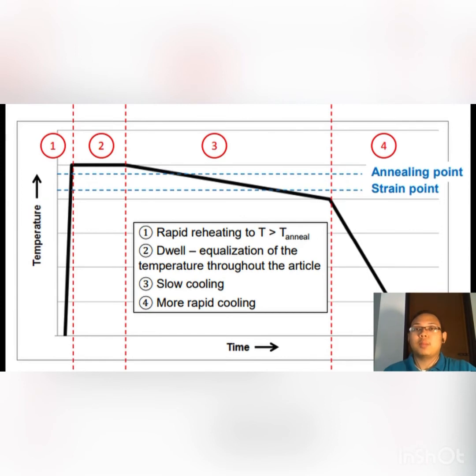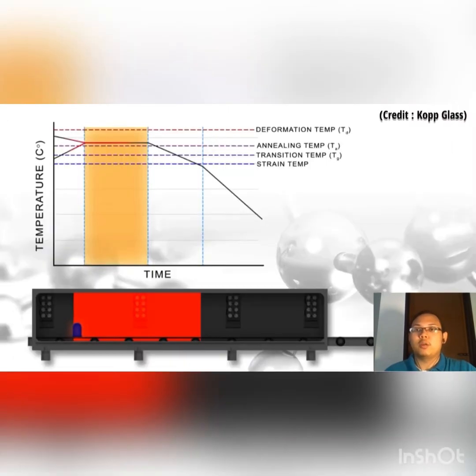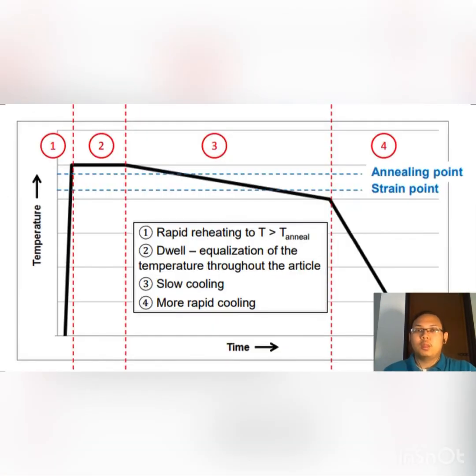Next, the glass is kept at the annealing temperature for an extended period of time. During this period, the glass is made viscous enough to allow for the internal strain to relax without allowing for any external deformation. The annealing temperature is usually around 500 degrees Celsius. However, the exact temperature and the duration depend on the properties of the glass, its specific heat, its density and thermal expansion coefficient, and its shape, the dimension and the cooling rate of the shape.